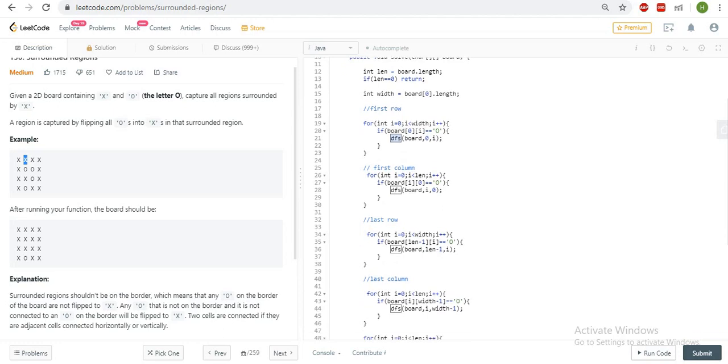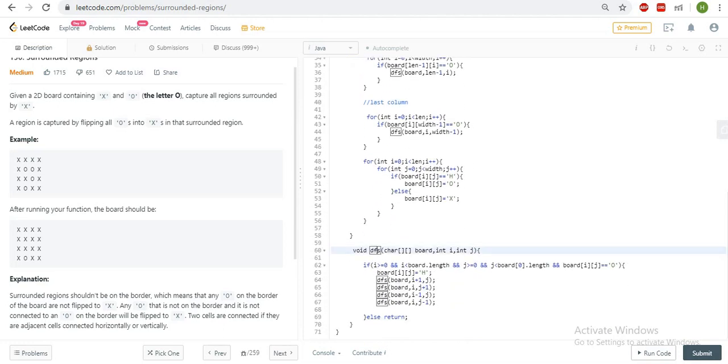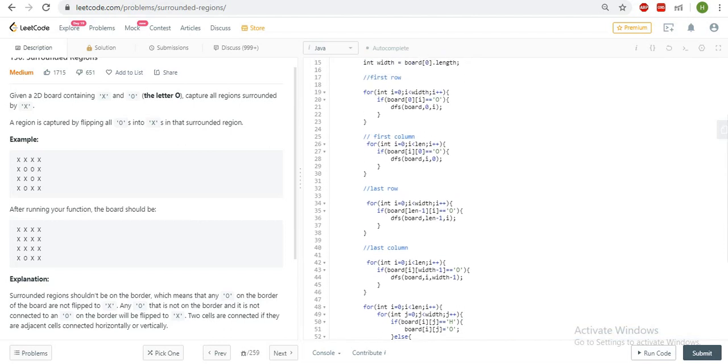Because I'm traversing, it's like a child only. Suppose in a tree we have a parent and then we have a child. In the same way, I'm assuming all the other adjacent nodes as children, right? So over that point, I'm applying a DFS. And one other thing I'm doing is changing that particular node's value to some other value apart from X and O, so that I can identify this is the edge node which I cannot change into X, right?